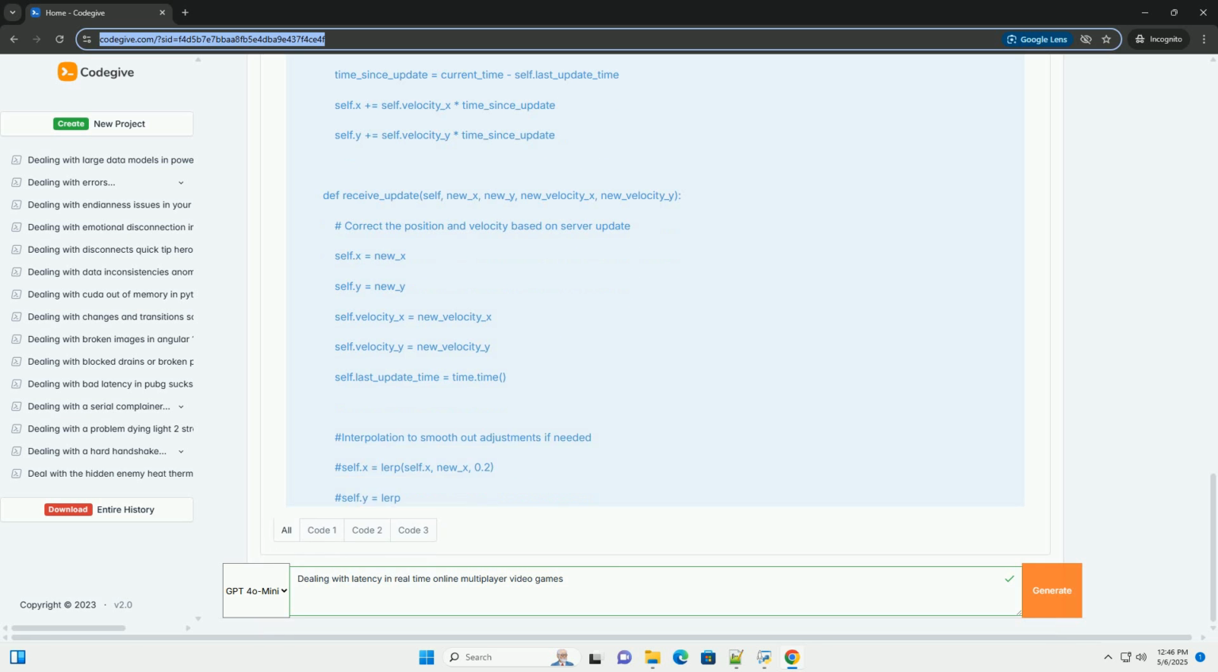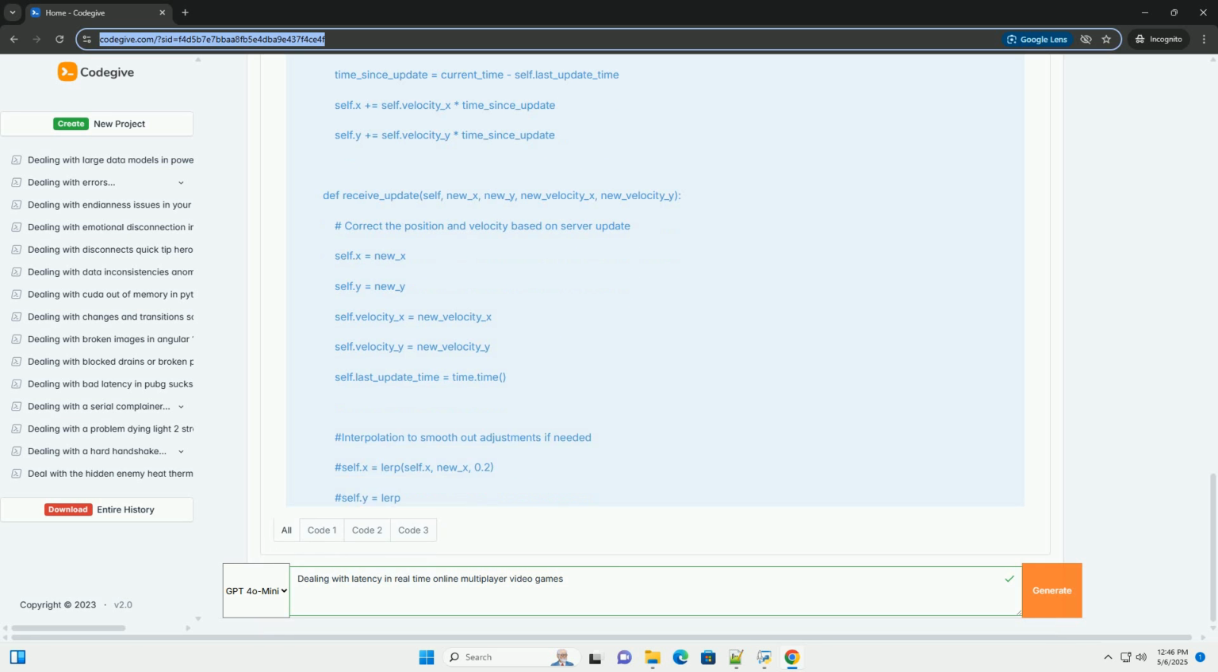Sources of latency. Latency isn't a single, monolithic problem, it's the sum of several contributing factors. 1. Network latency, ping. This is the most obvious factor. It's the time it takes for data packets to travel across the internet from your device to the game server and back. Ping is usually measured in milliseconds, ms.